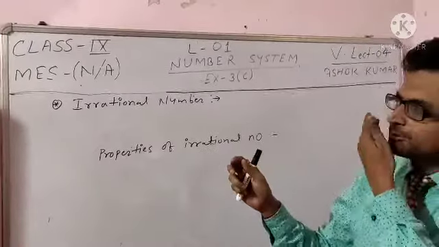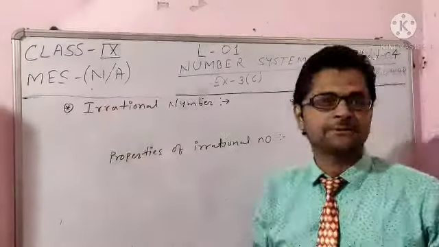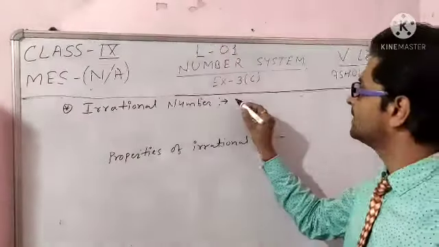In this topic, student, what is irrational number?